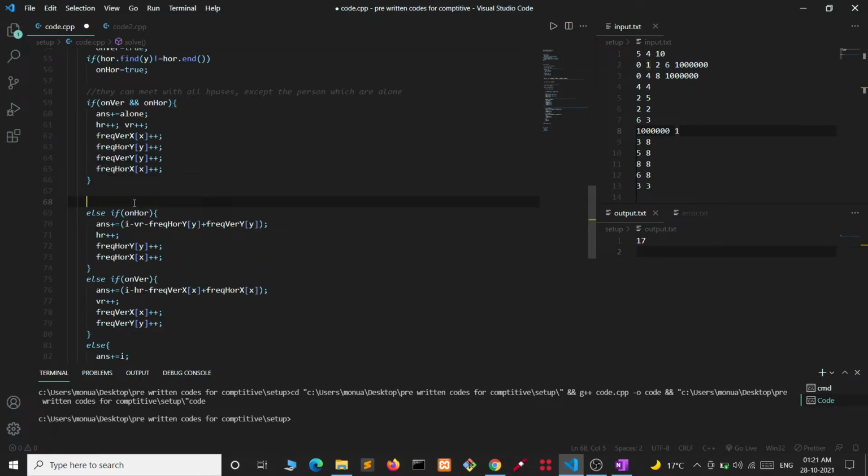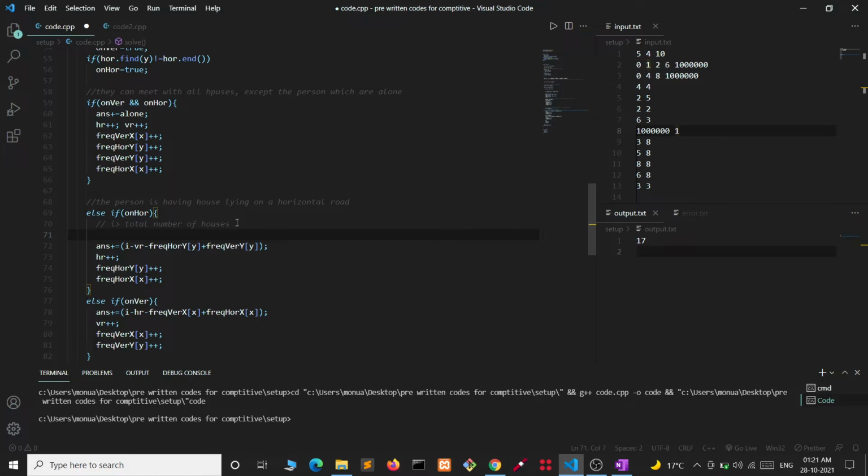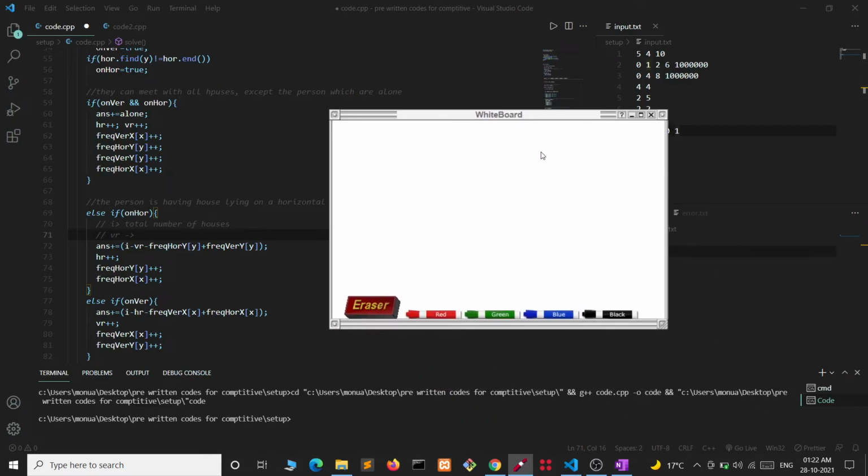Else if the person is having a house lying on a horizontal road, then I am just adding I, the total number of houses which are below it, and we are subtracting VR because it will be able to meet with all the houses which are on vertical, like you can see here.